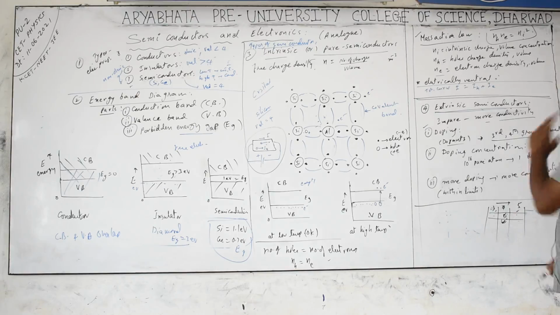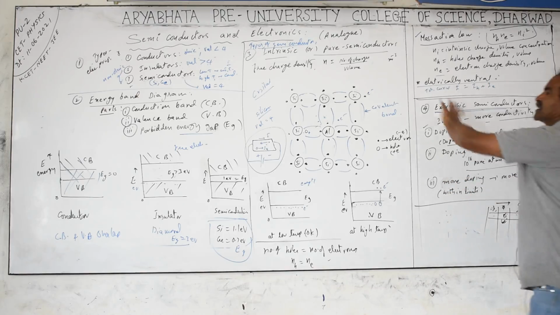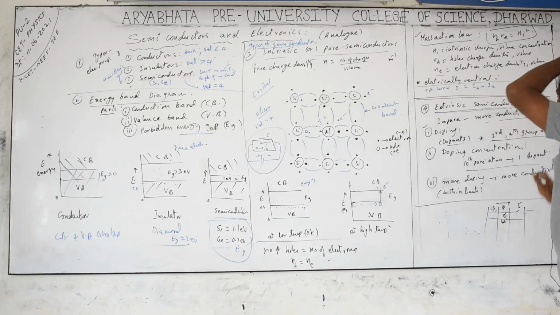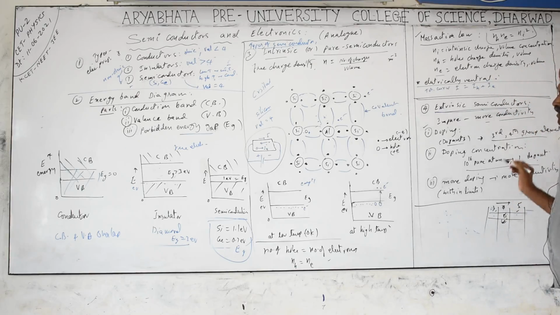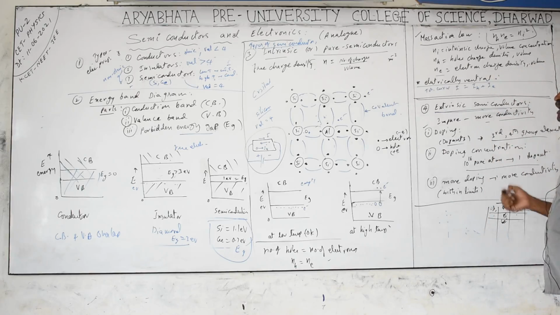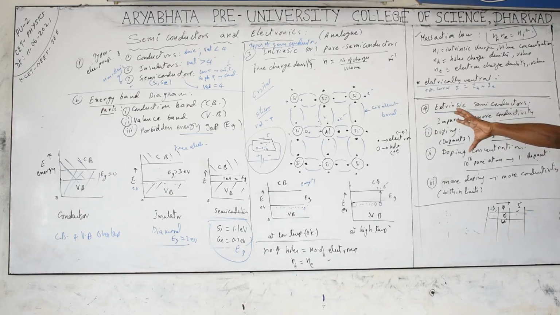Next is doping concentration. How much impurity can we add? That is called the doping concentration. You should not add whatever you want, and you should not add an equal amount either. You have to add a very, very small amount. That means for about 10 to the power of 14, 15, 16 atoms, you add one impurity atom. If you add an equal number, the impurity atom properties dominate over the original crystal atom properties. We don't want to damage the crystal structure, crystal properties and semiconductor properties.